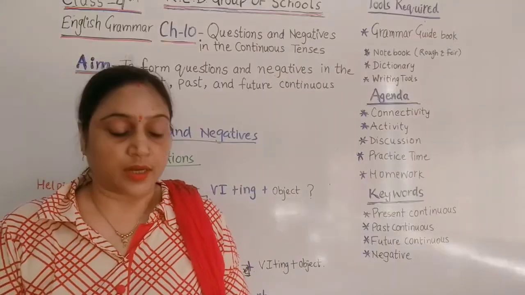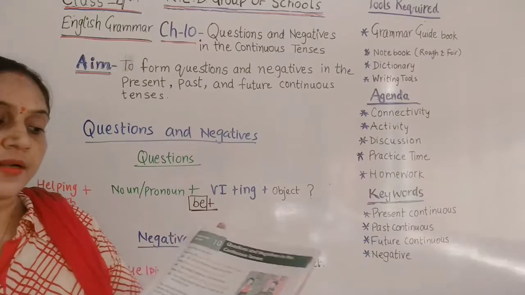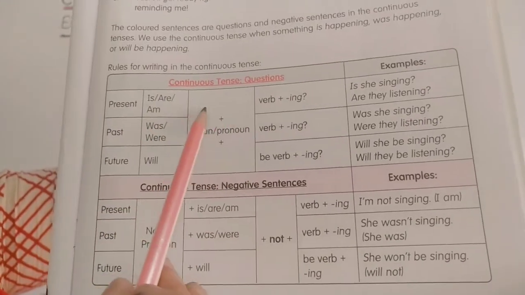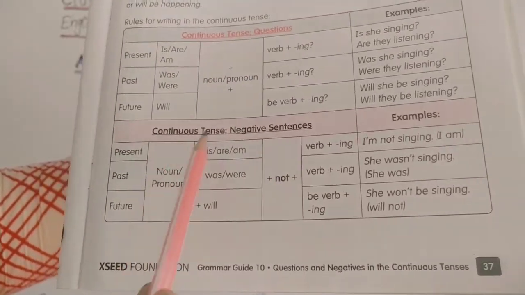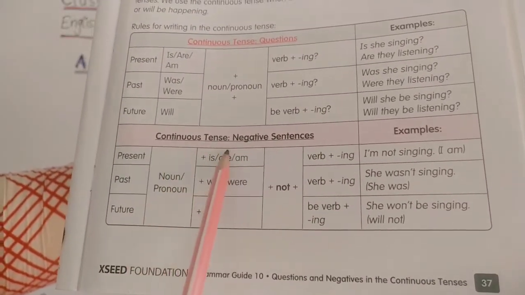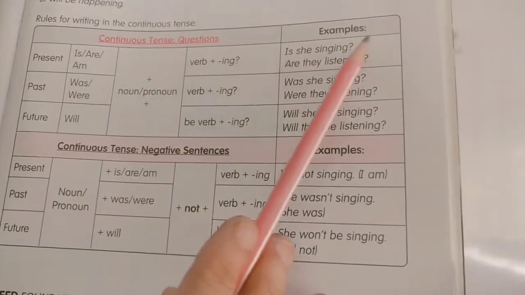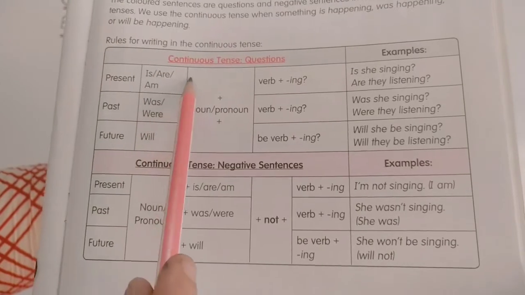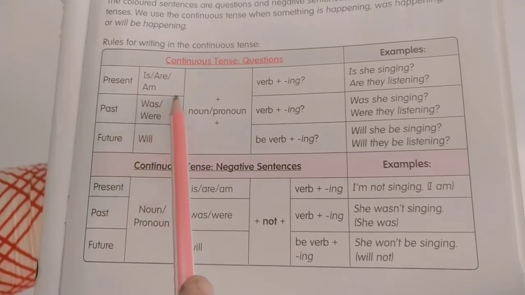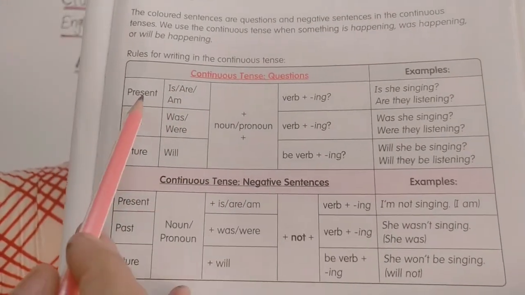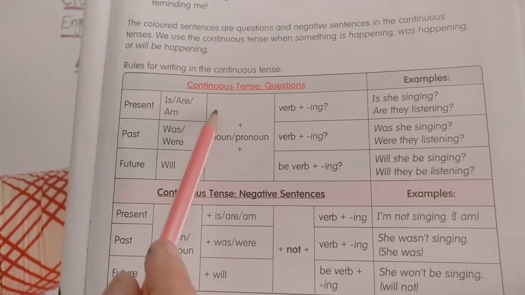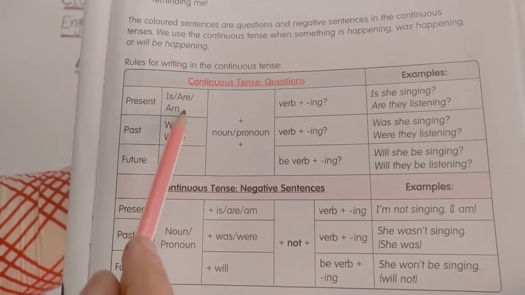Okay, students, now let us see and understand this table given in your grammar guidebook, the rules of these questions in the continuous tense and the negative sentences in the continuous tense. Okay, according to this table, you can see that in present continuous tense, our helping verbs are is, am and are. And for making the questions, we need to put first of all in the sentence structure is, am or are.